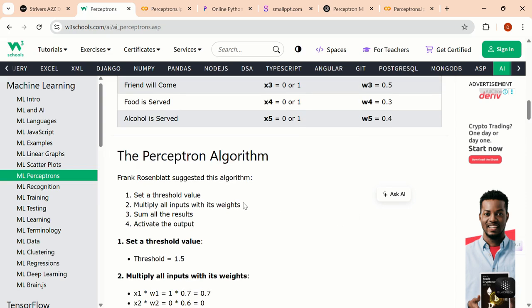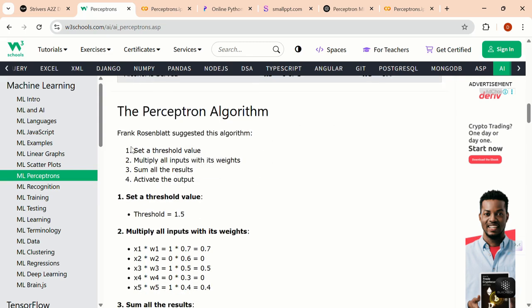Now coming to the perceptron algorithm, let's look at this very clearly. This was suggested by Frank Rosenblatt, who first set a threshold value. My threshold value is 1.5. Then multiply all inputs with their weights. How do we do that?